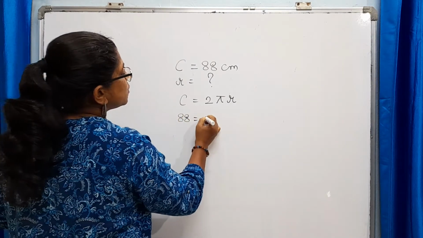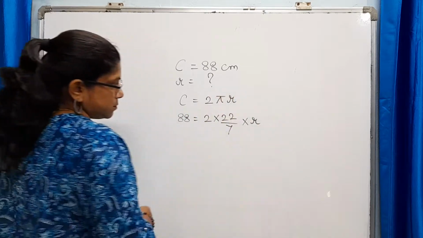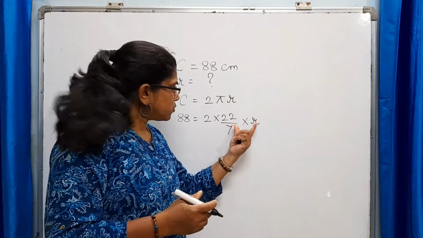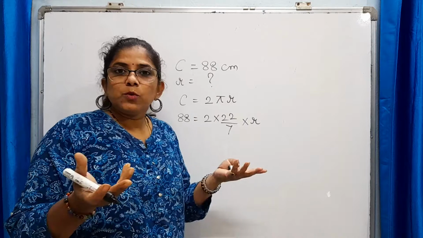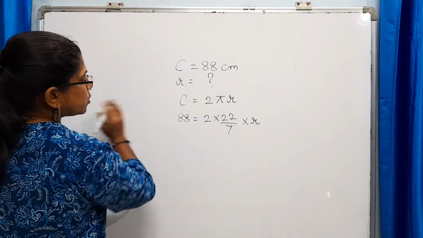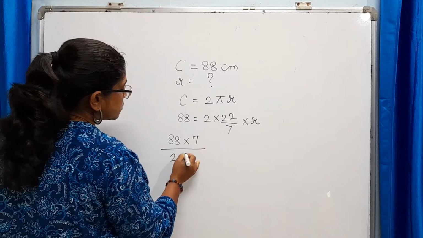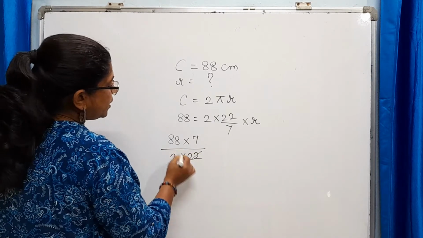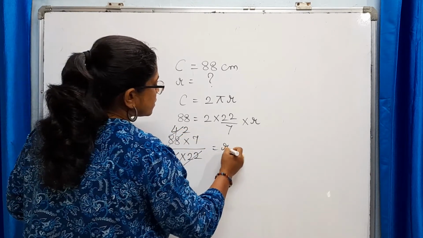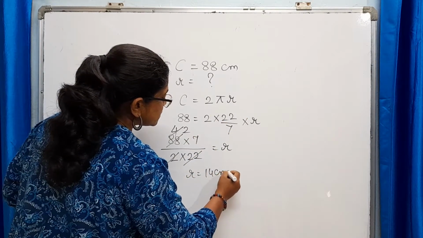88 is equal to 2 into 22 upon 7 into r. Now what is this? This is nothing but one simple equation where we have to find the value of r by using some rules of our simple linear equations. Let's find. Now these terms we have to shift to the LHS. 88 into 7 upon 2 into 22. 22 ones are 22, 22 fours are 88, 2 ones are 2, 2 twos are 4. This is our r. 7 twos are 14. So the radius is 14 centimeters.